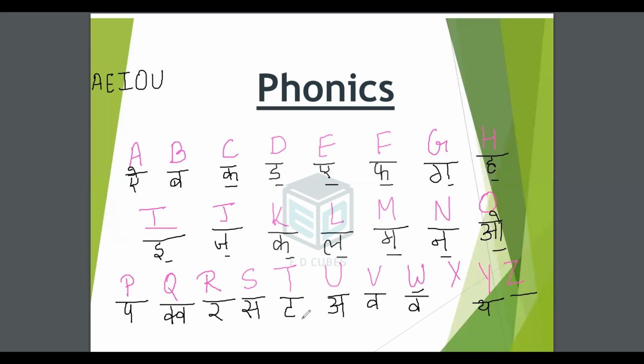O, orange. P, parrot. Qu, queen. R, rat. S, sun. T, tomato. U, umbrella. V, van. Watch. X, mystery. Y, yak. And Z says zebra.